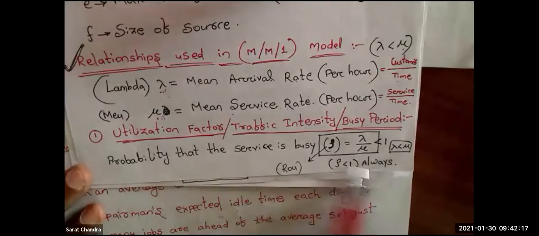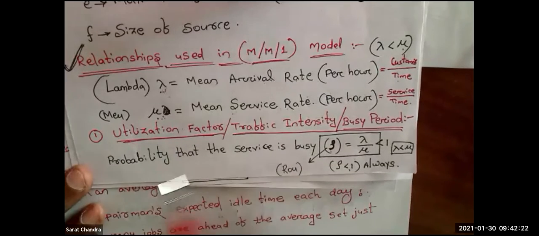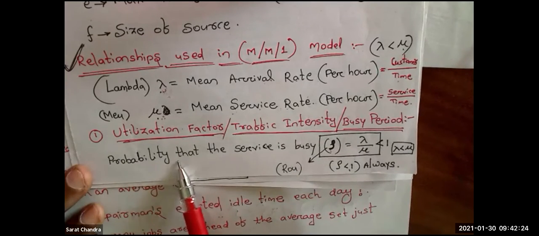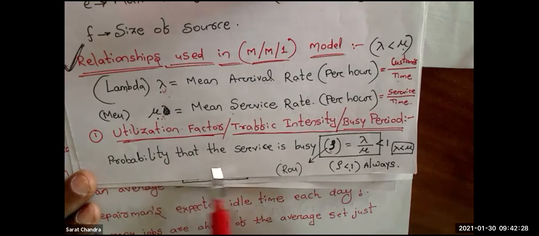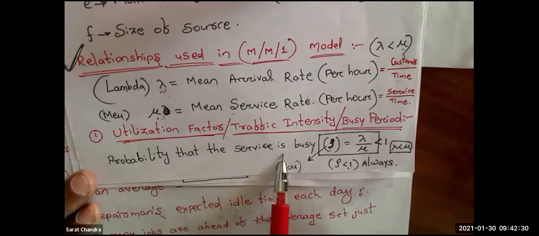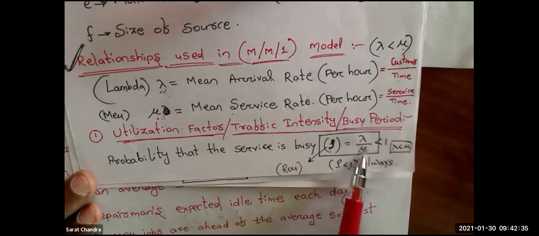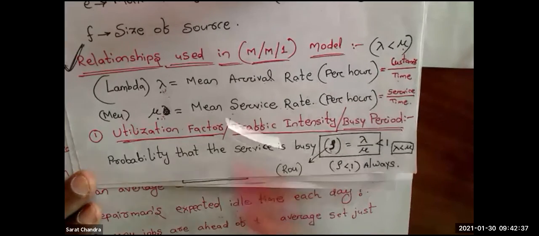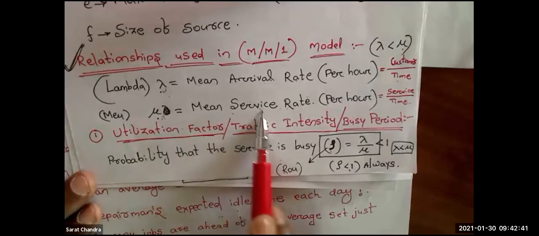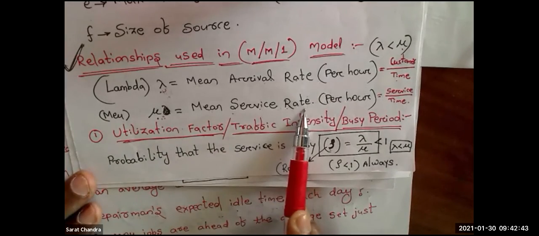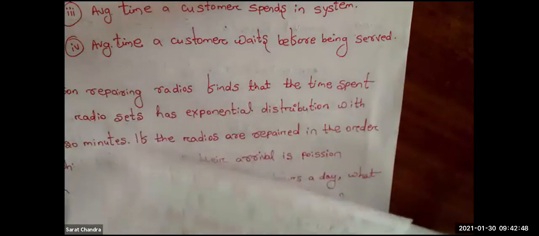Then some formulas are there. The first formula is utilization factor, or traffic intensity. What is that? The probability that the server is busy. That is denoted by rho, and the formula of rho is lambda by mu. What is lambda? Lambda is mean arrival rate. What is mu? Mu is mean service rate. This is one formula. Like that, we have 7 more formulas.